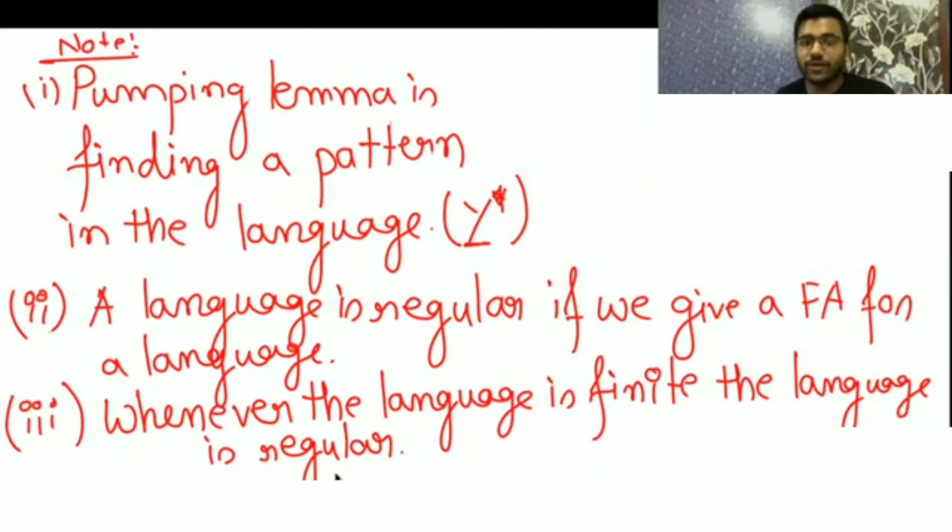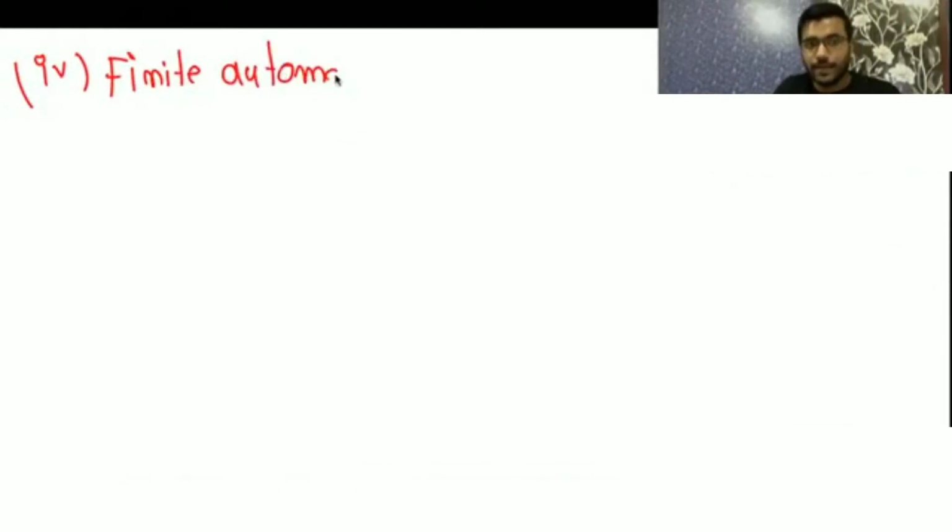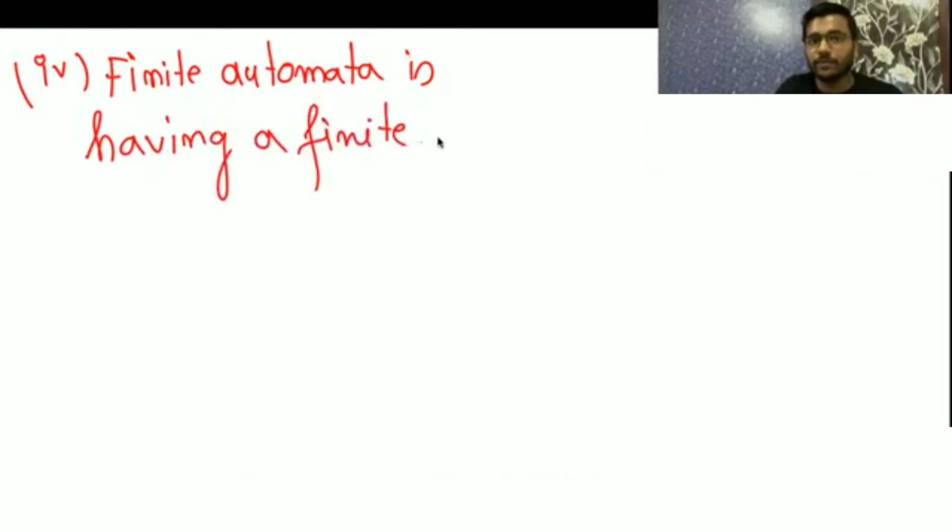Always the finite language is going to be regular, because for every finite language we can give a finite automata. Because finite automata is always counting a finite number of elements. It has a finite memory. Finite automata is having a finite memory. It can count only finite.